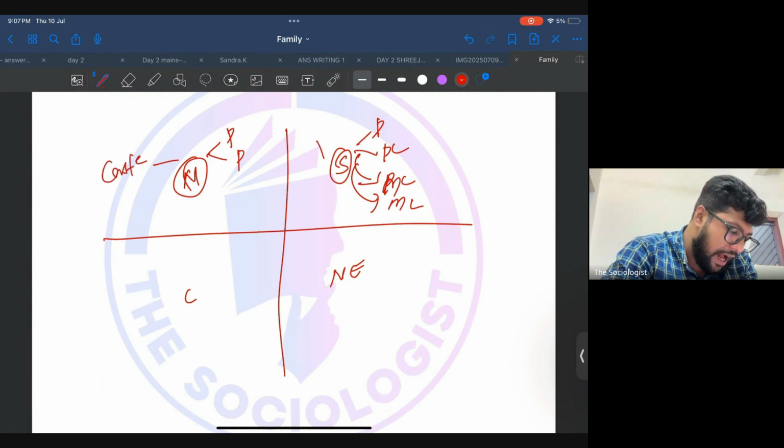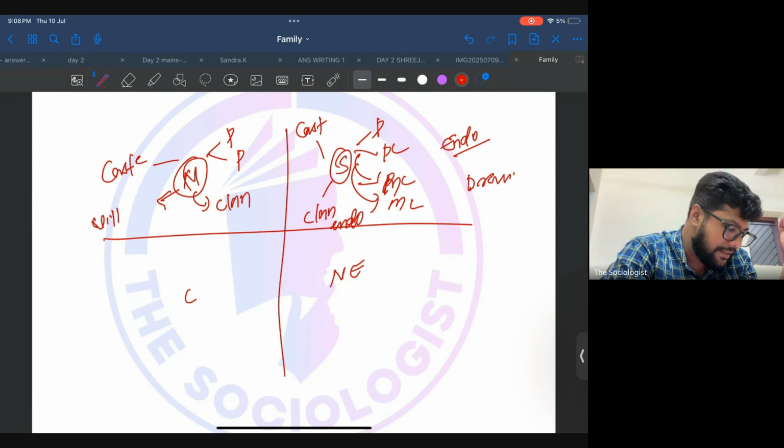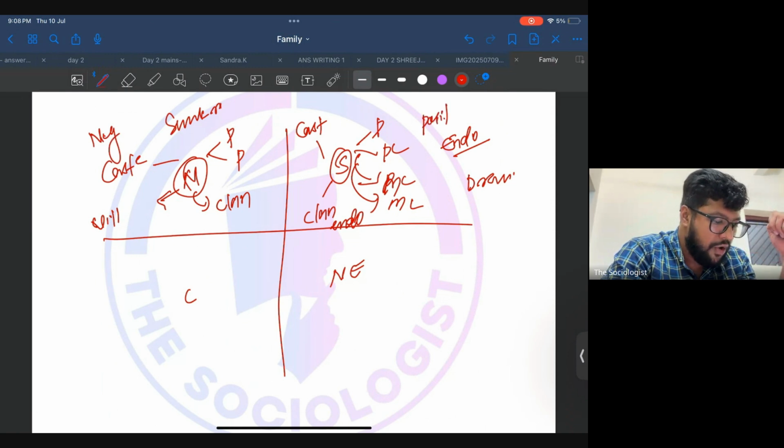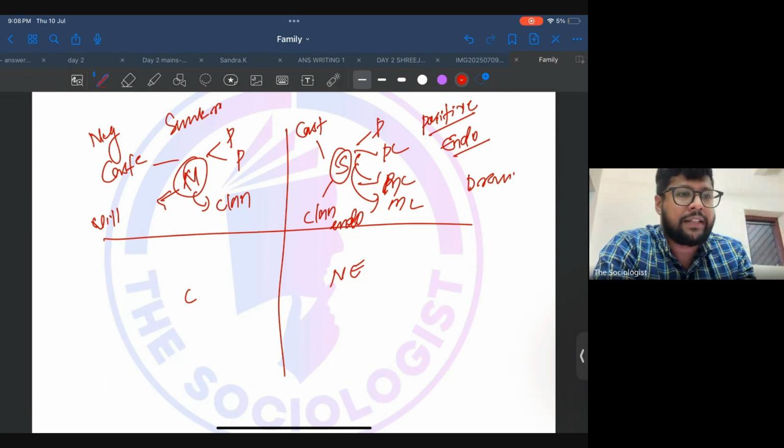Here also you can see caste endogamy, but here you can see clan exogamy, and there clan endogamy will be there. And here there will be village exogamy, but there village endogamy. So these differences, and language differences: here it is Dravidian language, there Sanskrit language. Here it is a negative rule of marriage, there a positive rule of marriage. All these differences you can easily remember, and you can make a column while writing an answer.